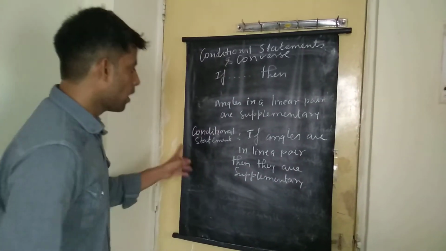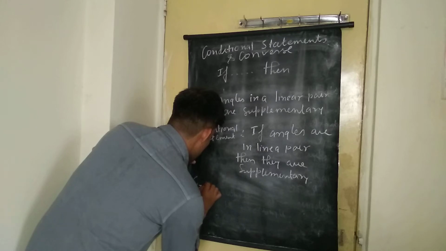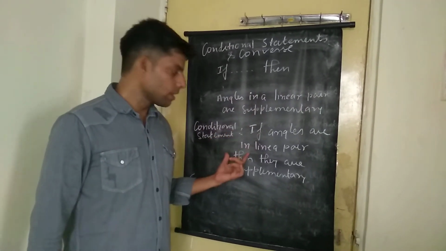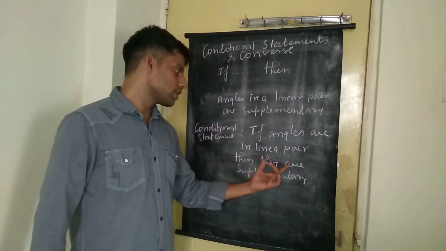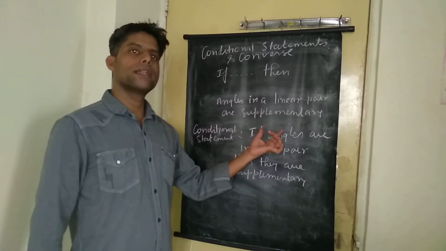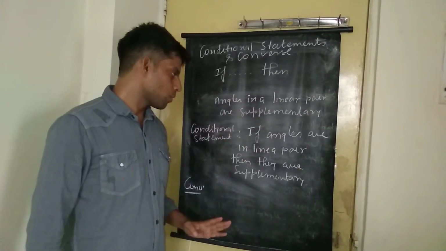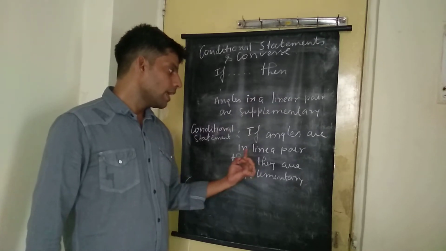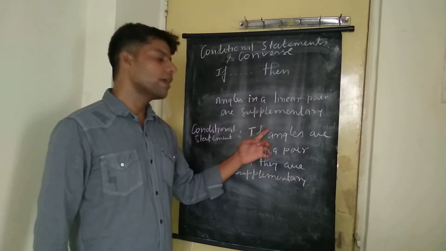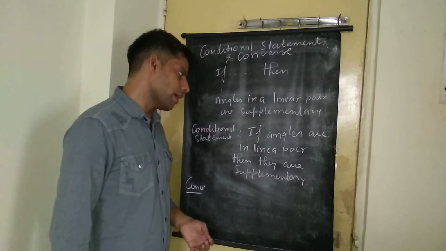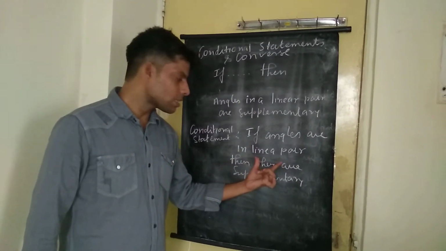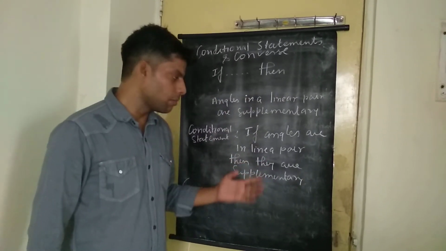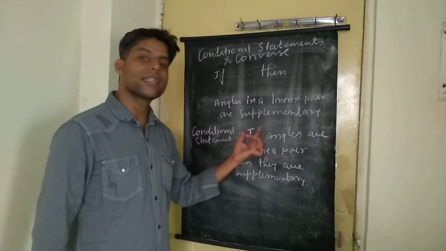Okay students, and now we need to make the converse of this statement. While making the converse, as I told you earlier, we just copy the part which follows then and place it after if. So we see they are supplementary. Who are supplementary? The question arises in the mind, and the answer is the angles.